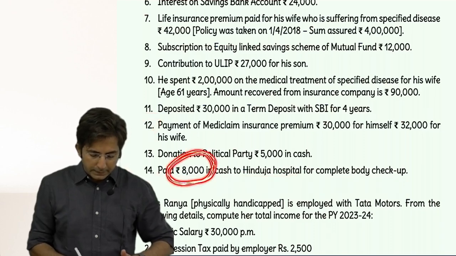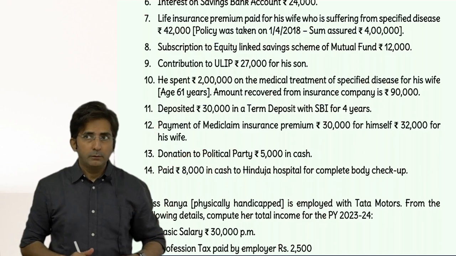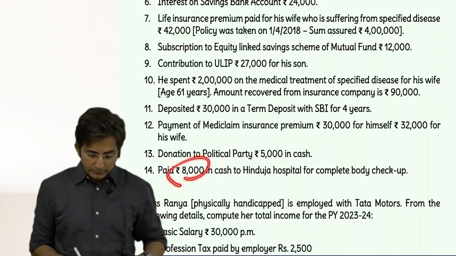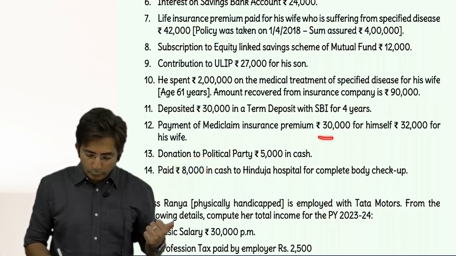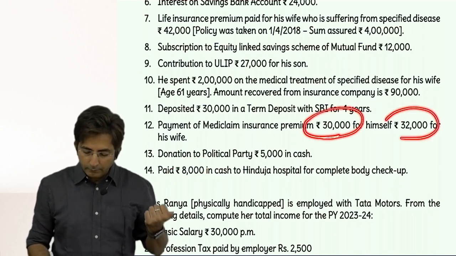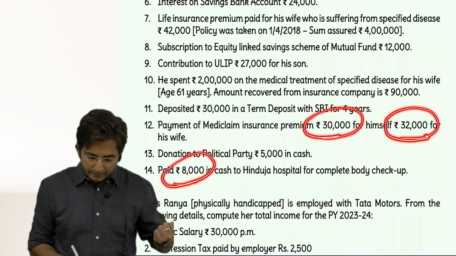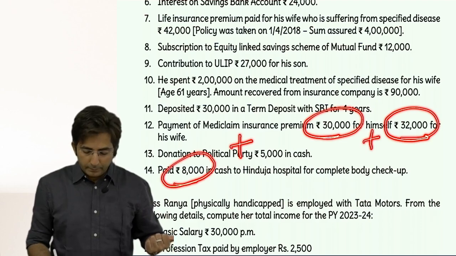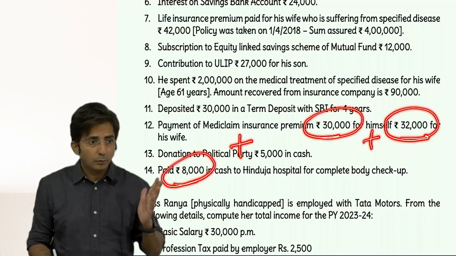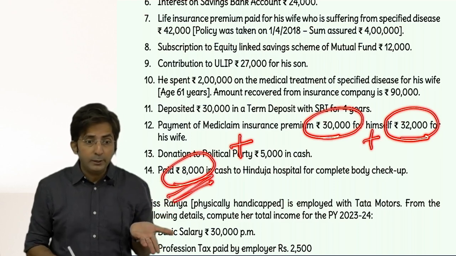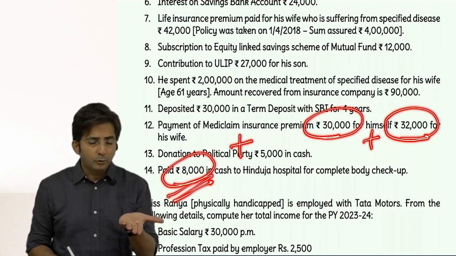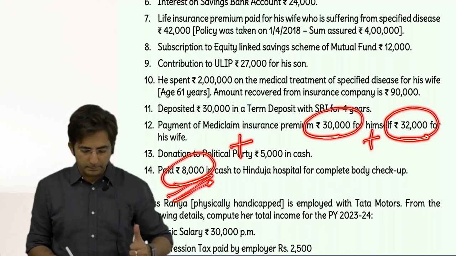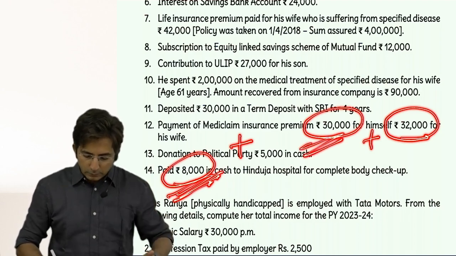But in preventive health checkup, you can take a maximum of 5,000. Whether own, spouse, children, parents, all taken together maximum 5,000. So even this 5,000 you should have counted. So see, when we are doing mediclaim, we had this 30, we had this 32, we had this 8. In fact, we had 3 amounts. Okay. So we had 70,000. Even this should be counted in 80D. Do you know that or not? Preventive health checkup. Don't expect the word preventive to be there. Complete body checkup is what? Preventive health checkup. So 8,000, 30,000 and 32,000.